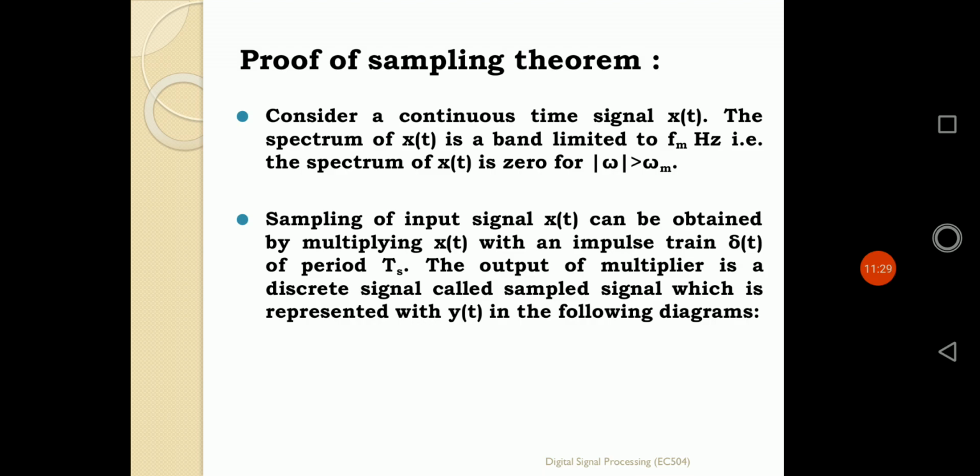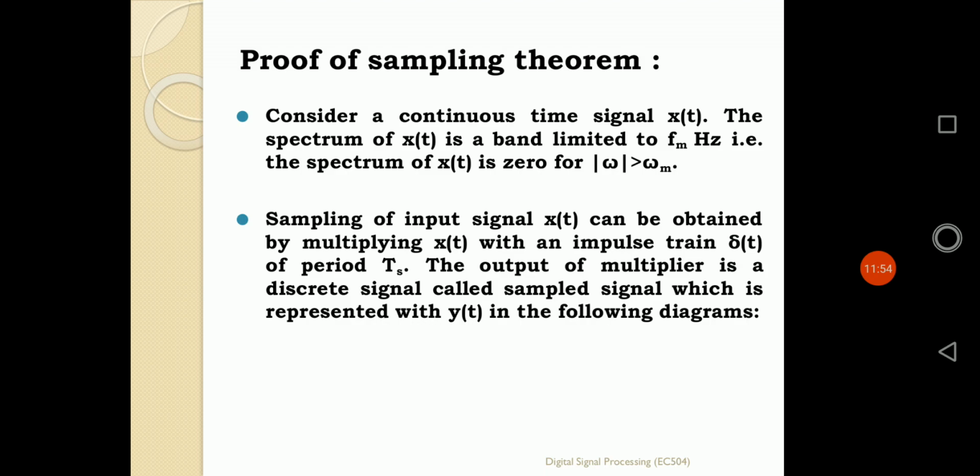So consider a continuous time signal defined by x(t). The x(t) is a band limited signal of finite energy, with its maximum band limited to Fm Hertz. That means the maximum frequency component present in the signal x(t) is Fm Hertz.